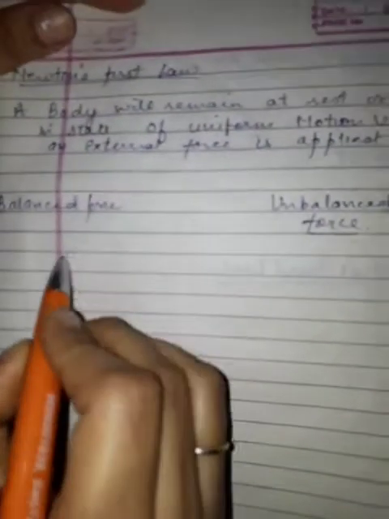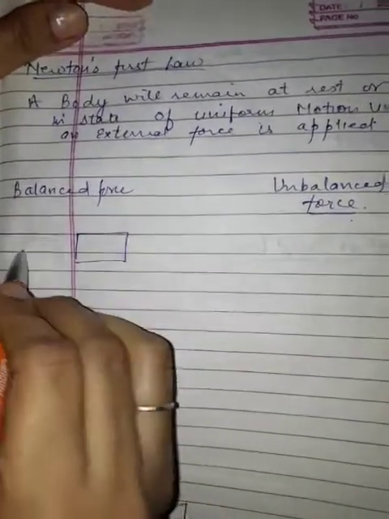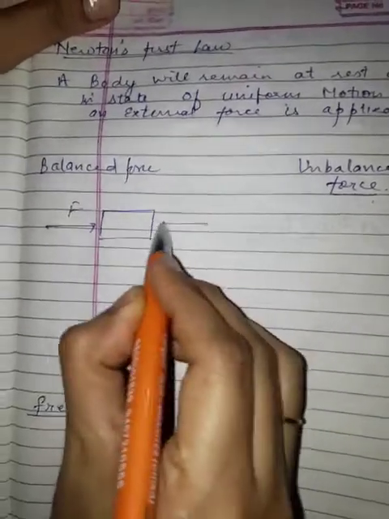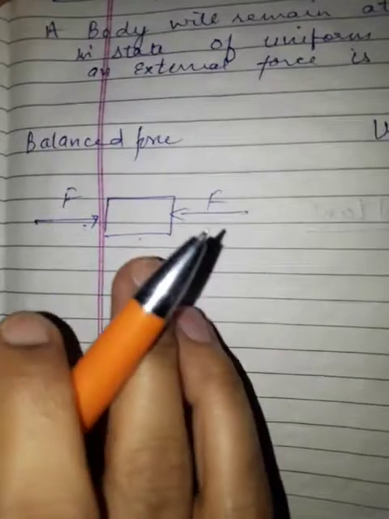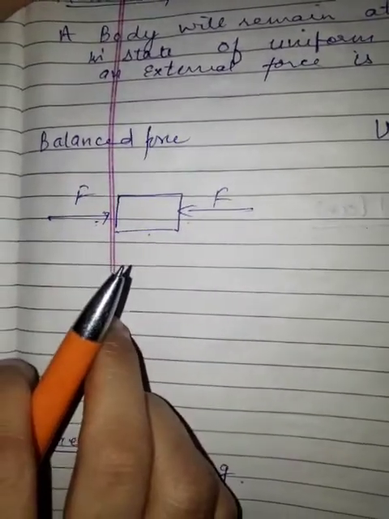Balanced forces. Suppose this is a body, you are applying a force of F from this side, and you are applying a force of F from the other side. Equal and opposite forces are there, so the body will not move.